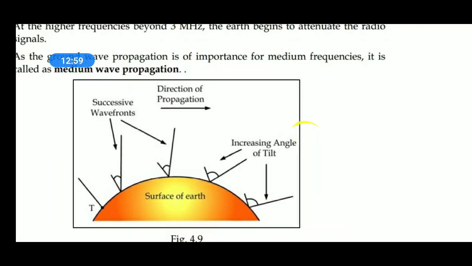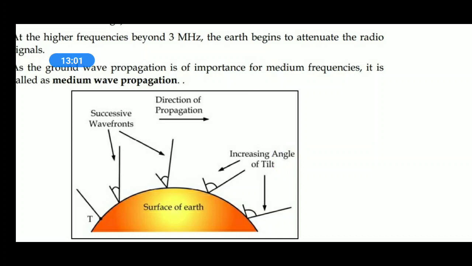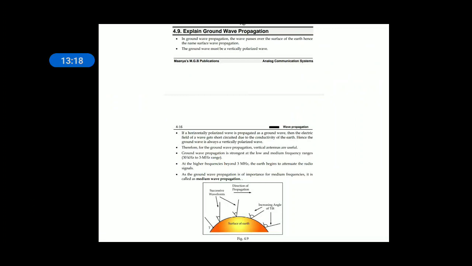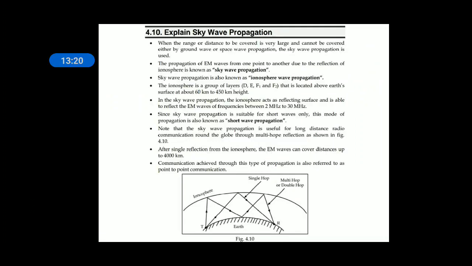That is called tilting. Because of tilting, after reaching a certain distance or exceeding the curvature of the earth, the ground wave becomes negligible. Else you need to amplify them and re-radiate from that point. So these are the two conditions. One is the operating frequency is up to 3 megahertz, that is medium frequencies are allowed, and the earth curvature is one of the limitations. Because of the earth curvature, tilting of the electric field vector will lead to less efficiency, right.